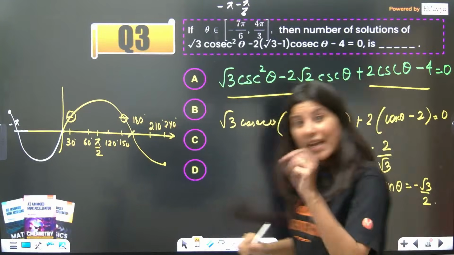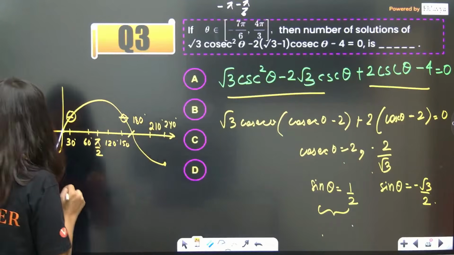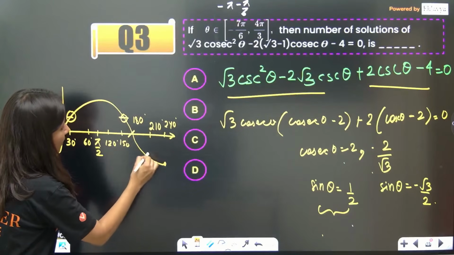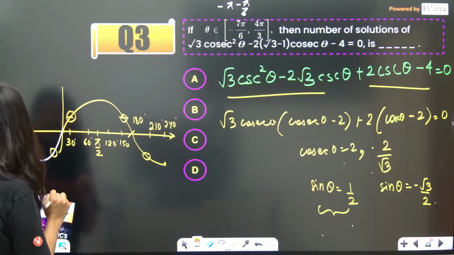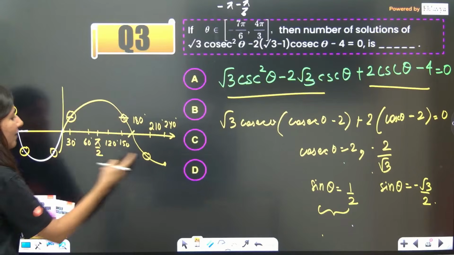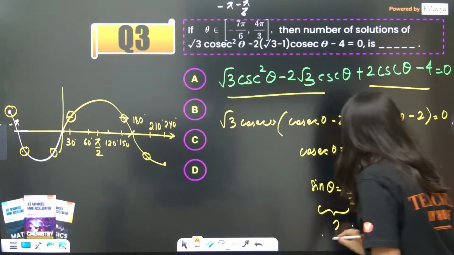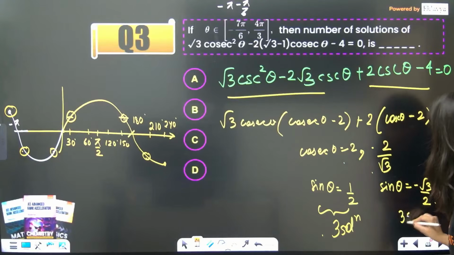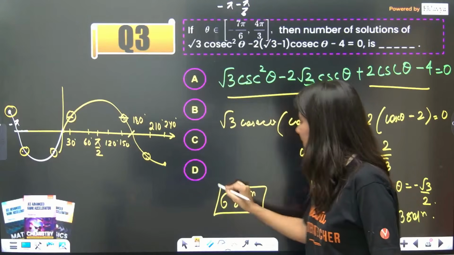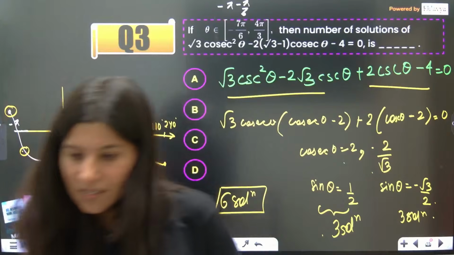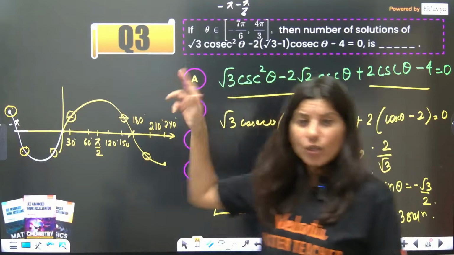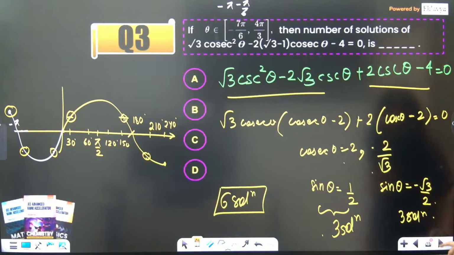Now sin x is equal to negative root 3 by 2. So two solutions from definitely here and one solution you will get from here. So three solutions from here and also let's not forget one more half you will get here. 1, 2, 3, 4, 5, 6, total 6 solutions. See here 3 solutions and here also 3 solutions. So total you are going to get 6 solutions. Number of solutions will be 6. Got it? Everybody? Yes. So finding the number of solutions actually was not a very easy task, although the solving part of this was a very easy task.